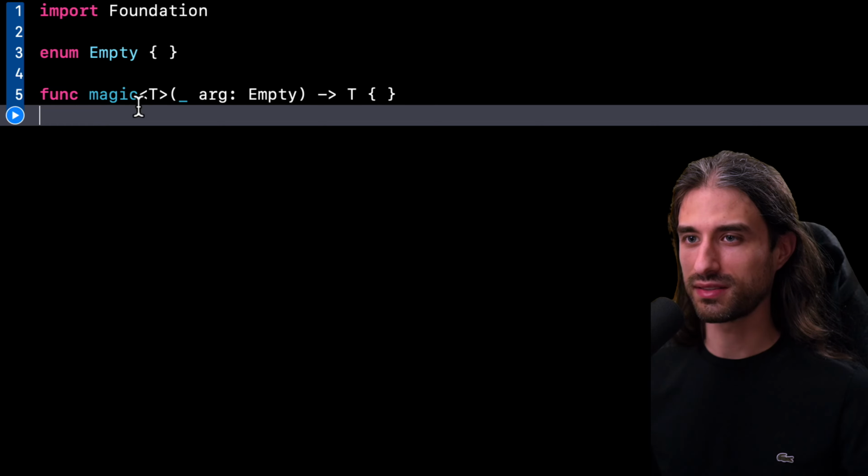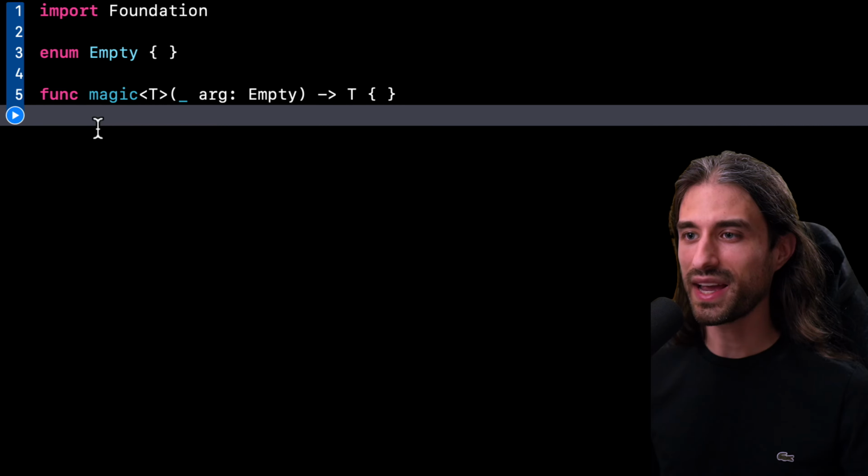As you can see, I first defined an enum that I've called empty, and that enum is indeed empty because inside it I haven't defined a single case. After that, I've also defined a generic function called magic. This function takes one argument of type empty, so remember it's my empty enum, and it returns a generic value of type T. And once again, just like with the previous enum, the body of the function has been left on purpose entirely empty.